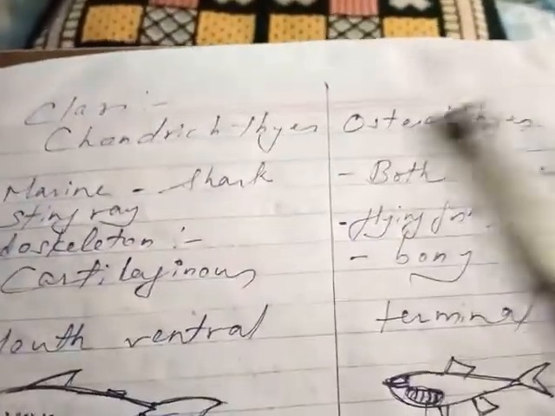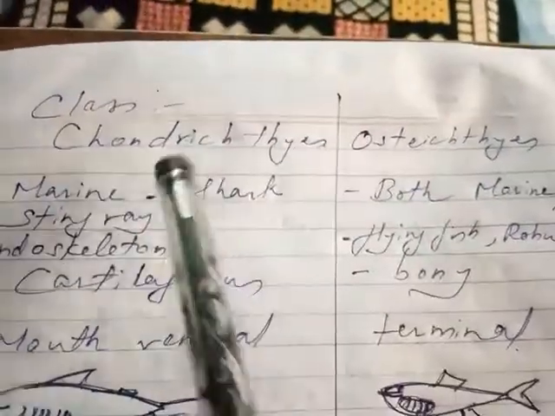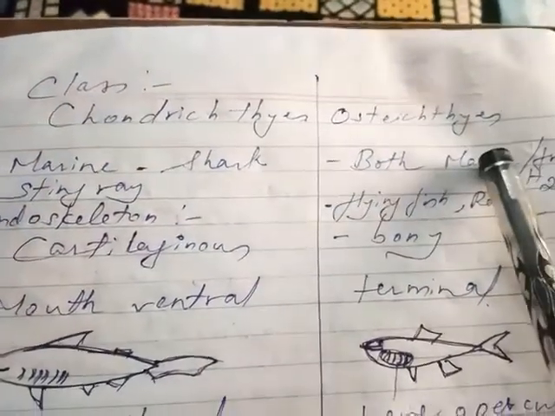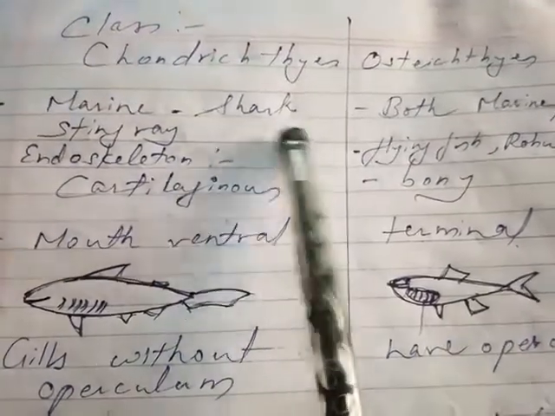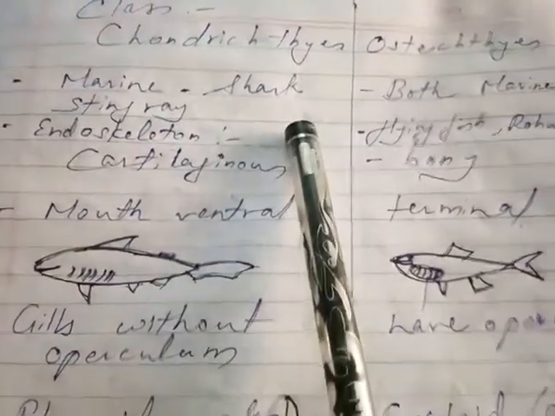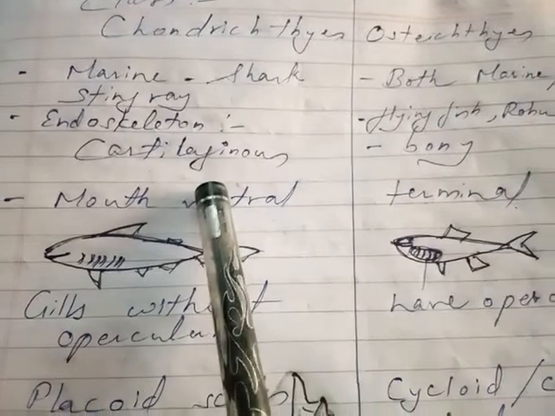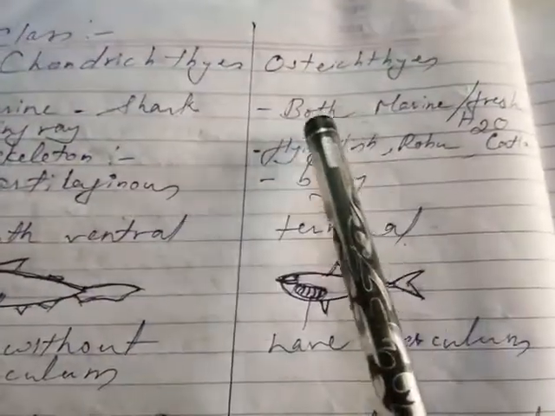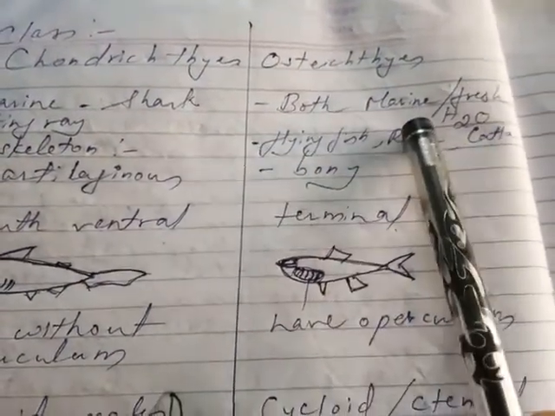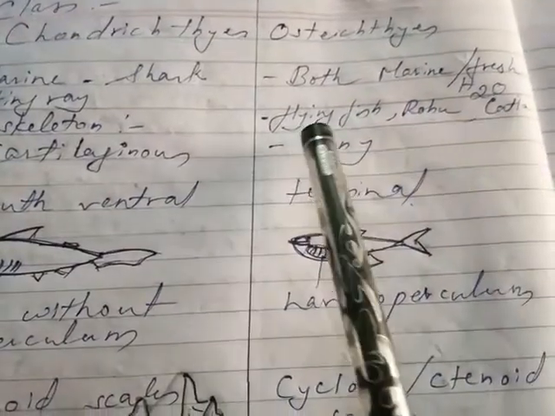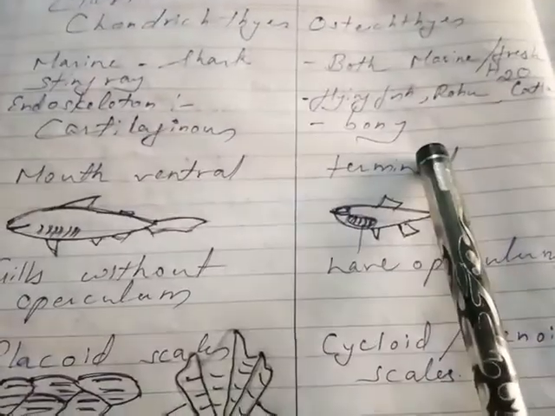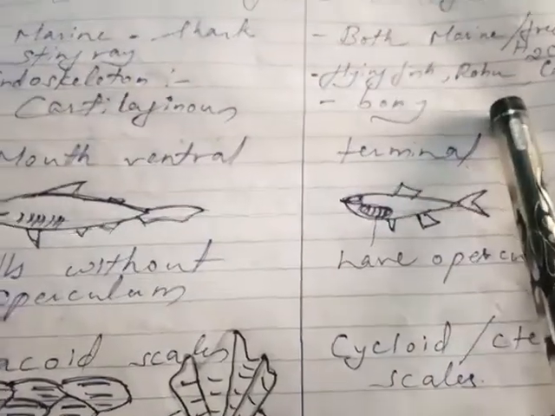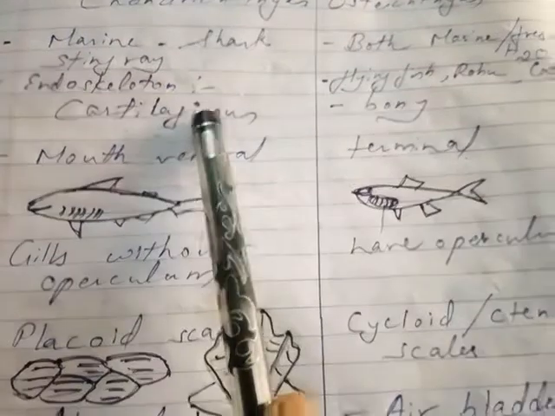Next, that is class chondrichthyes and osteichthyes. Chondrichthyes are marine and include shark, stingray, electric ray. Their endoskeleton is cartilaginous, while osteichthyes are found both in marine water as well as fresh water. Examples are flying fish, rohu, katla. Here they have a bony skeleton. Endoskeleton is bony, while in chondrichthyes it is cartilaginous.